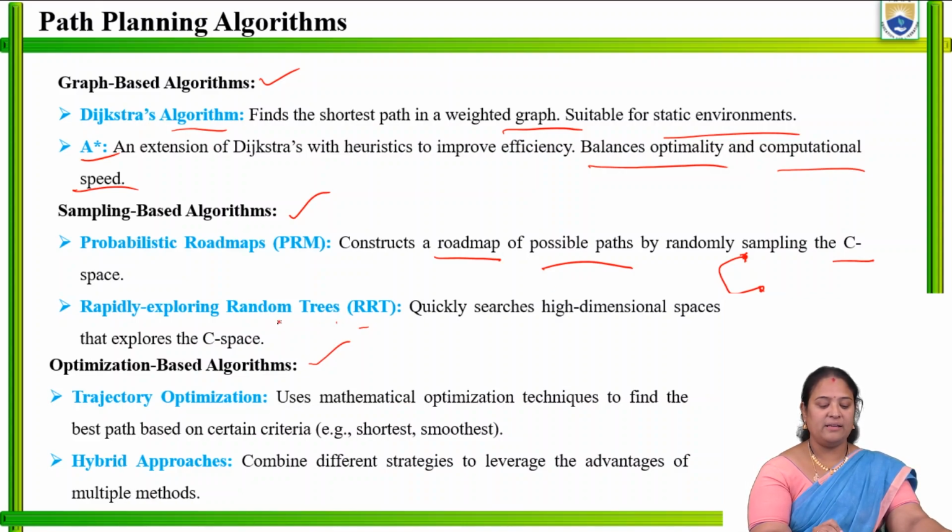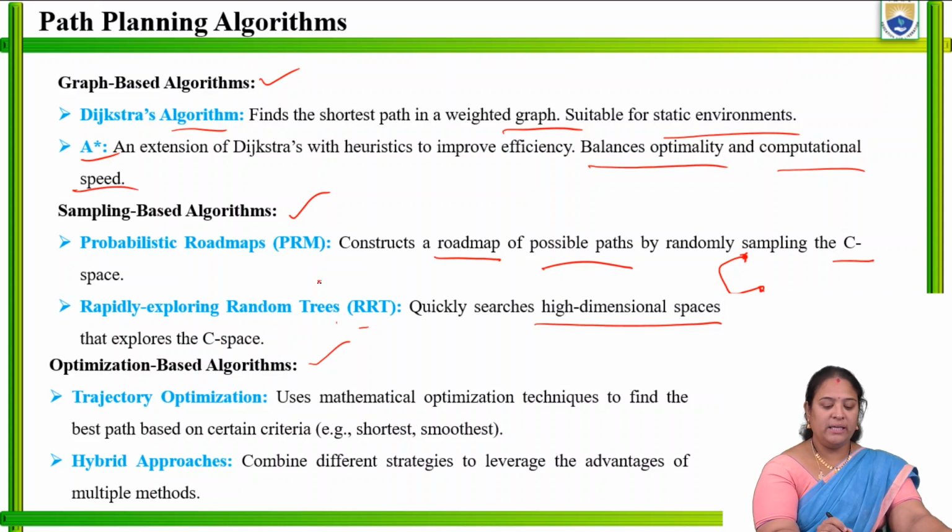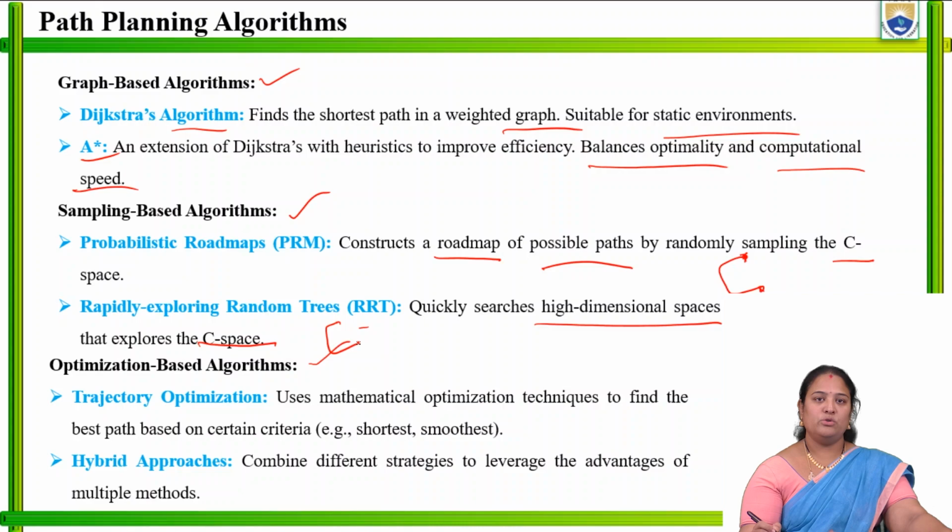Whereas in RRT, that is rapidly exploring random trees, what is happening? We use high dimensional spaces. By using the high dimensional spaces for building the tree, we explore the algorithm. Again, this is also in the C-space. So this is one type of algorithm for path planning.